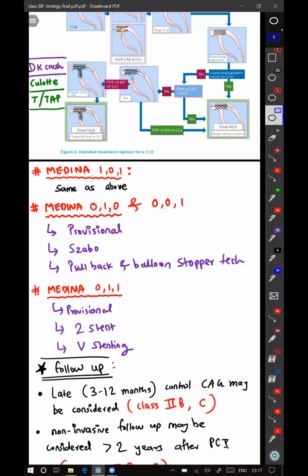This pullback and stopper, do they pull the stent after inflating or before inflating? Now you wire both the things. Then in the main vessel, you put one balloon. Okay. And in the side branch where you want to put a stent, you put the stent but don't inflate it. Keep it there. Now you inflate the balloon in the main branch across the side branch. You're occluding the side branch temporarily. And that is at low pressure, you don't want to injure the main branch. Correct. It is just for precisely positioning the side branch stent. Now you start slowly pulling the stent back until you get some resistance. At that time, you stop and inflate the balloon. Okay.